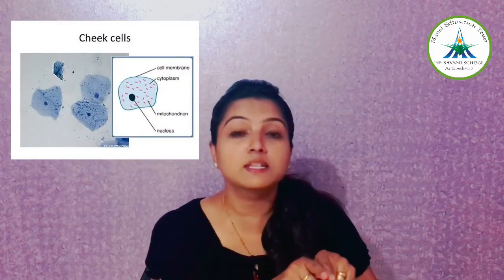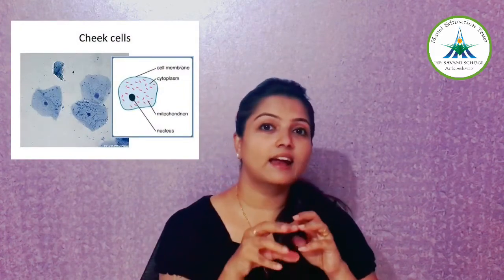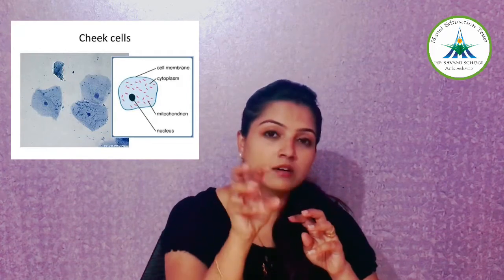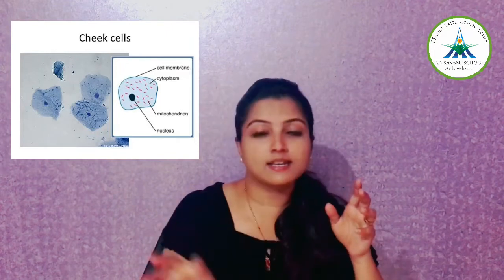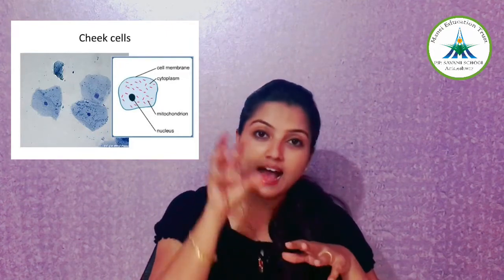Now, if you go for the overview of a cell, take the example of an experiment with human cheek cells. What is there in the human cheek cell when you see it under the microscope? There is an outer covering that bounds it, known as the plasma membrane, right? Inside that they have a dense circular structure known as the nucleus, surrounded by the cytoplasm, right? And this nucleus carries the chromosomes, which carry the hereditary material that passes from one generation to the next generation.